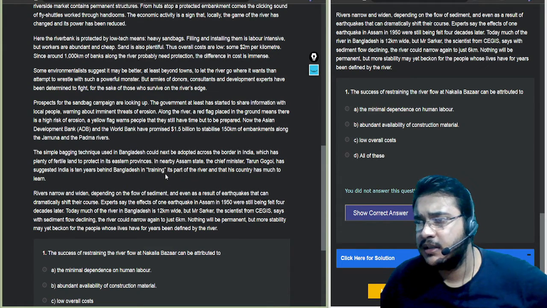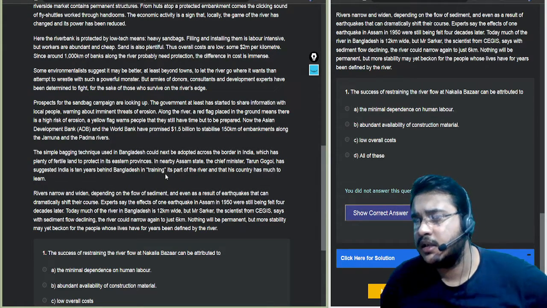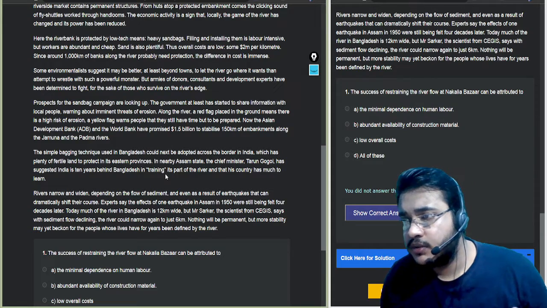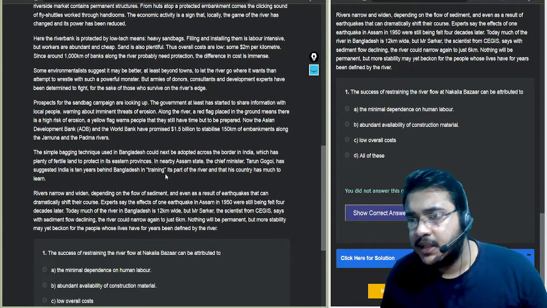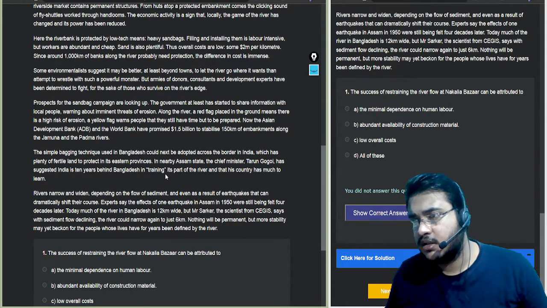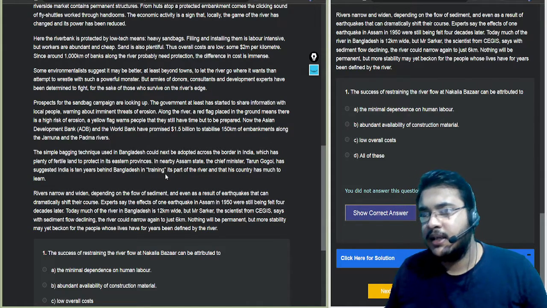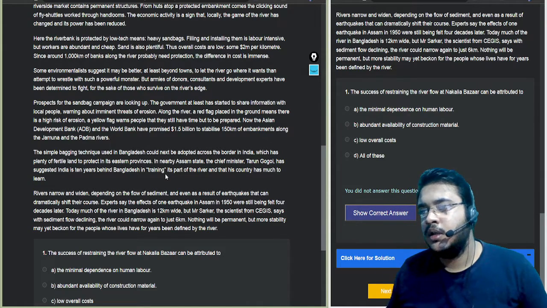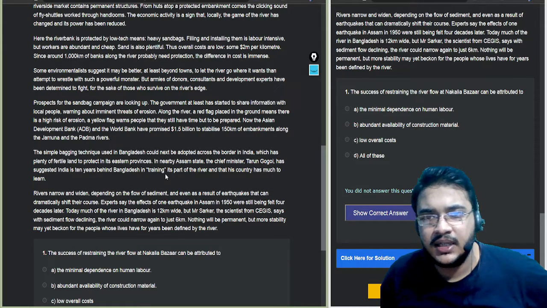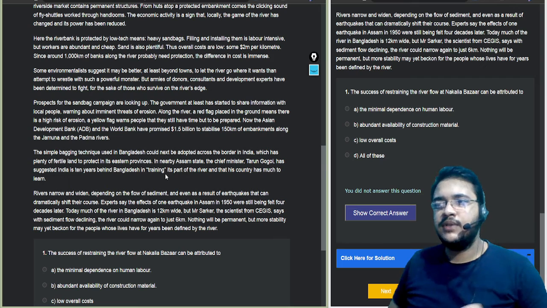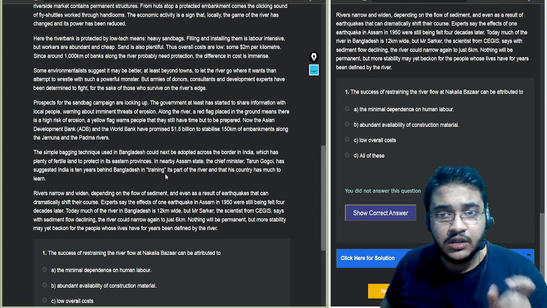Today much of the river in Bangladesh is 12 kilometers wide, but scientists from SEGIS say with sediment flow declining, the river could narrow again to just 6 kilometers. Nothing will be permanent, but more stability may yet beckon for the people whose lives have for years been defined by the river. So again, I think the last one, because I remember there was a question about the tonality.